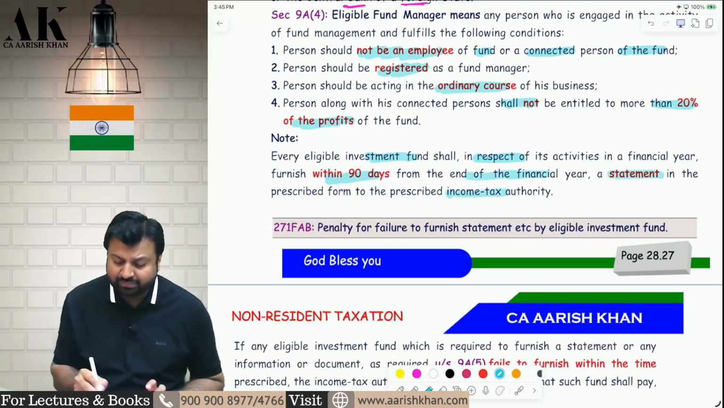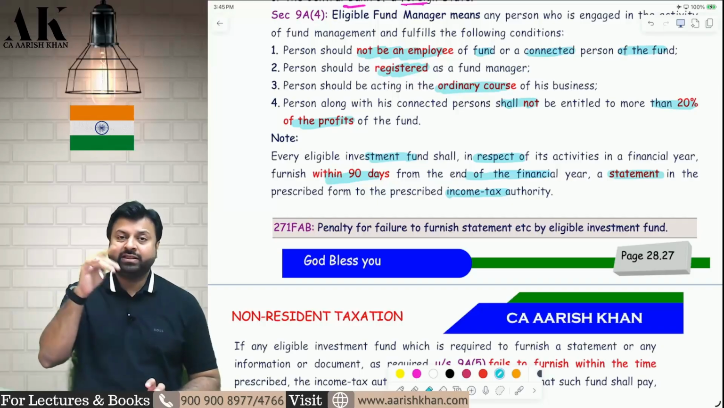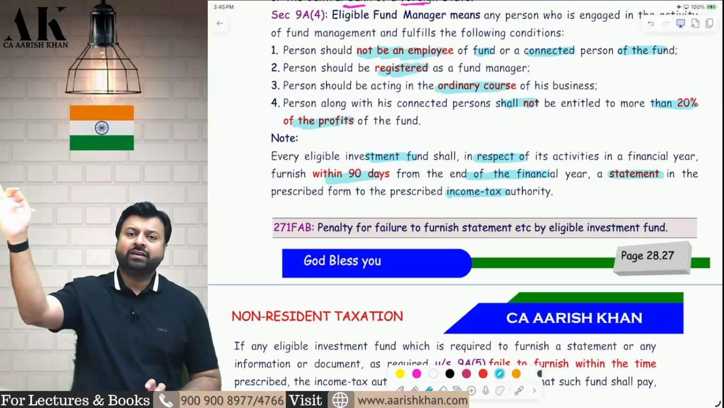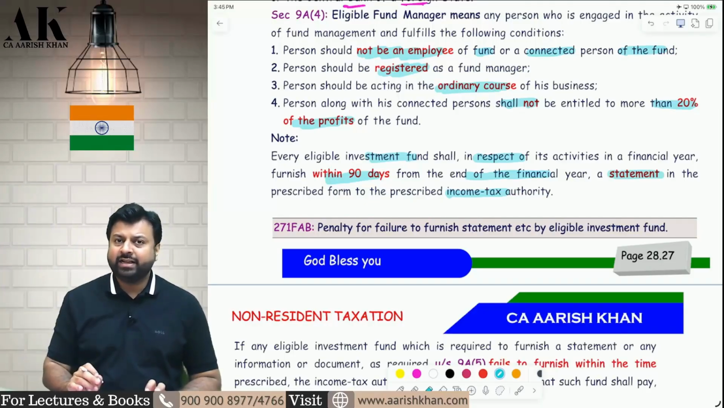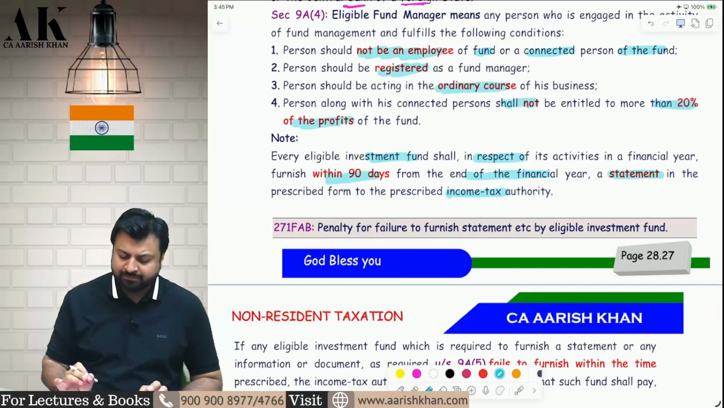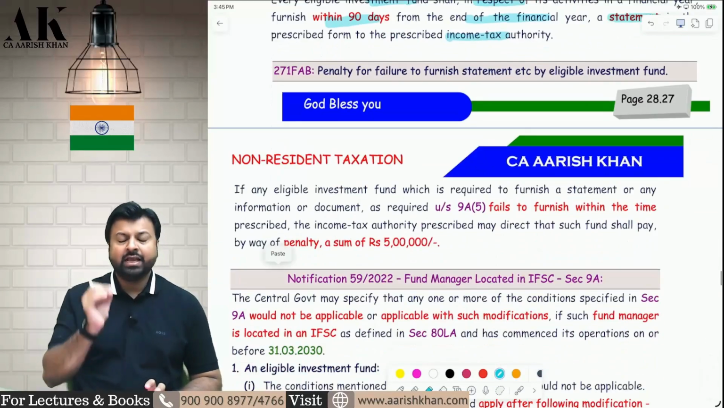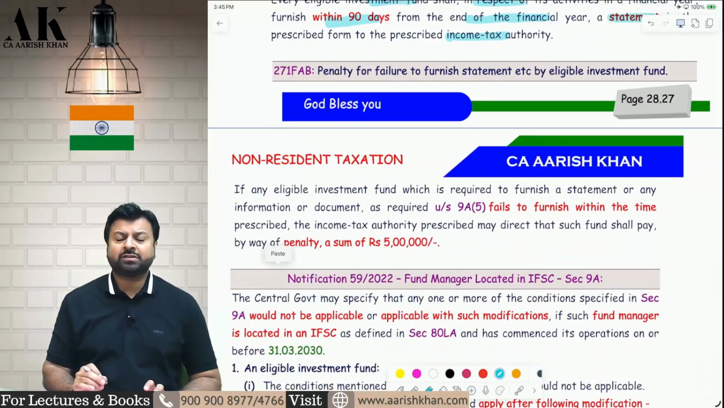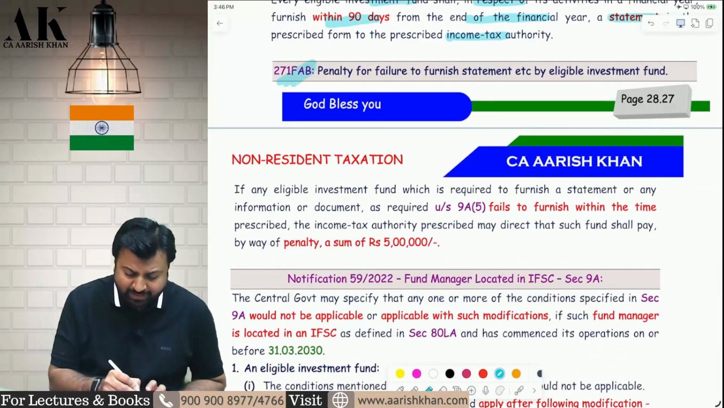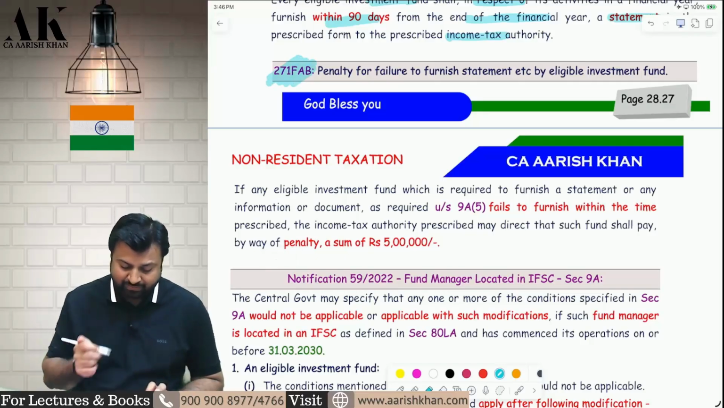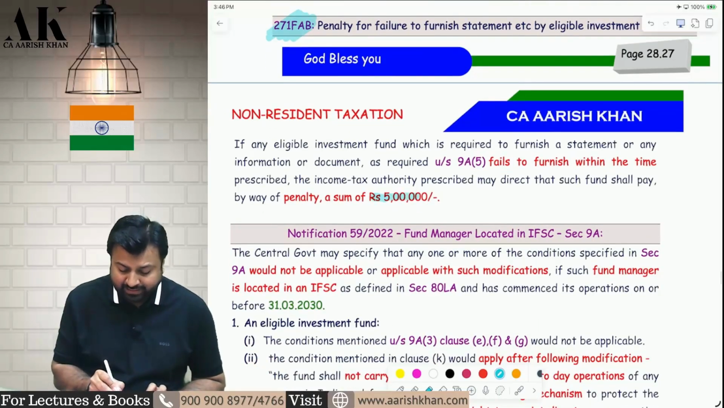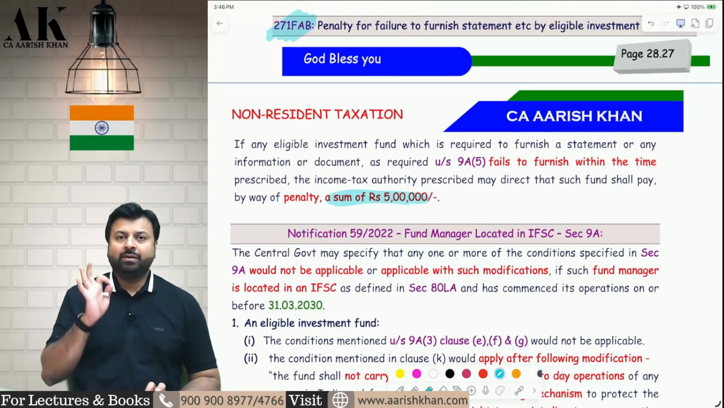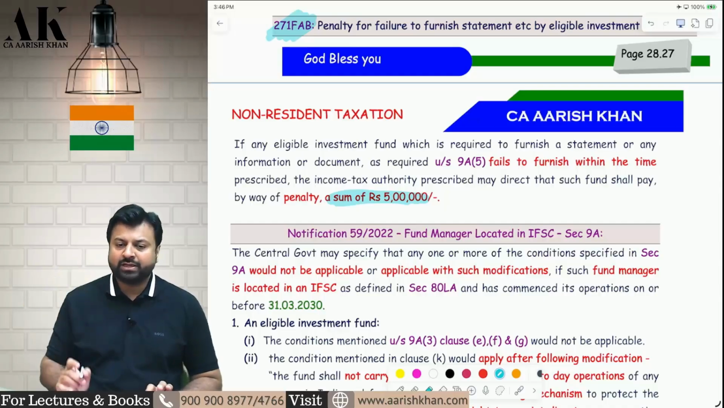A statement in form 3CEK has to be filed with the assessing officer. So the eligible investment fund will fill the form and give it to the assessing officer stating that I have fulfilled all the conditions within 90 days. If the eligible investment fund does not give the statement, then they will be liable for a penalty under 271FAB. What is the penalty, sir? The penalty is 5 lakh rupees. A sum of 5 lakh rupees will be imposed on the assessee, on the eligible investment fund. I hope it is clear to all of you.